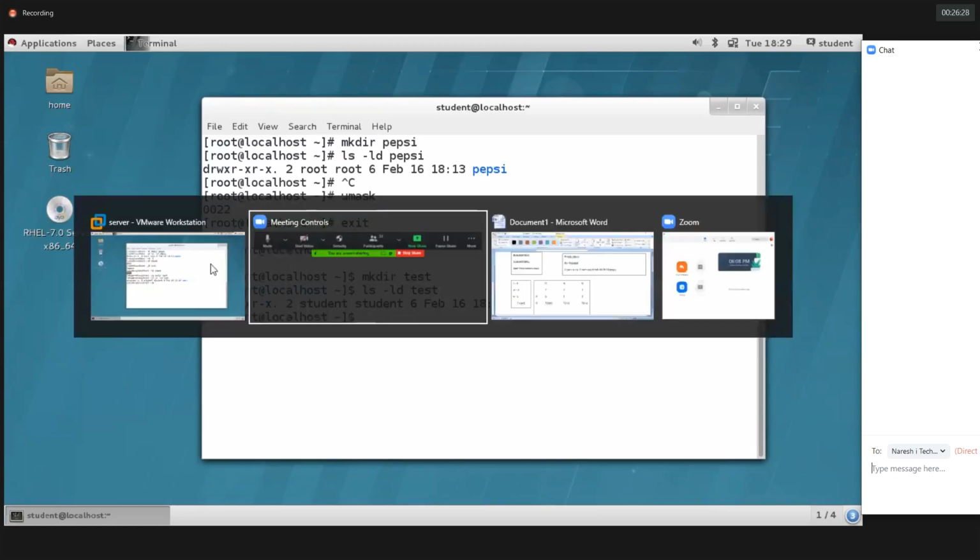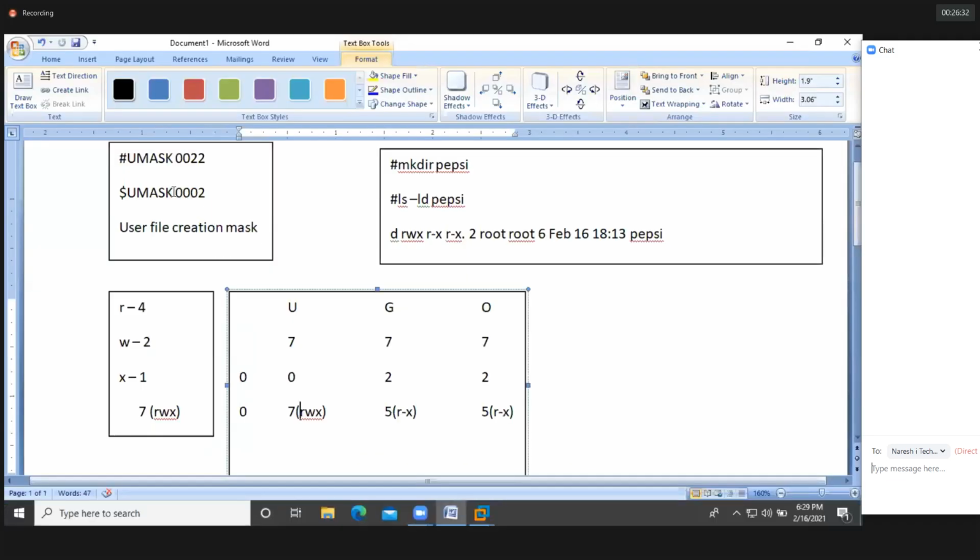Got it, guys? So when I create a directory as a normal user, it subtracts 0002, so it becomes 7, RWX.